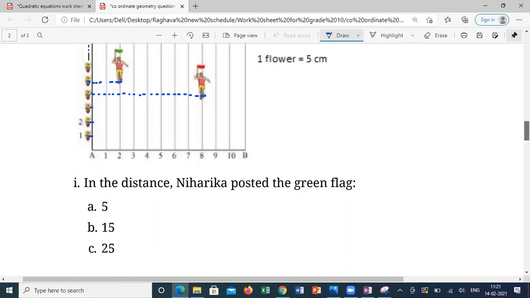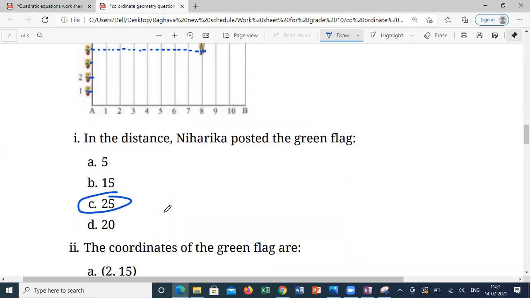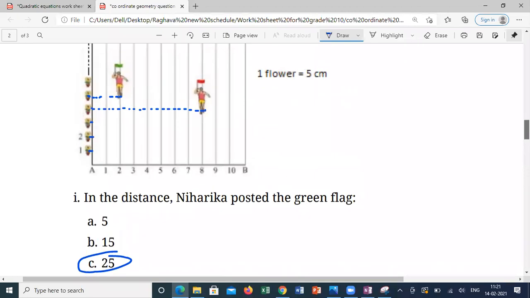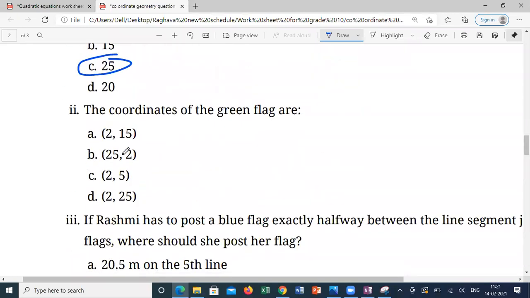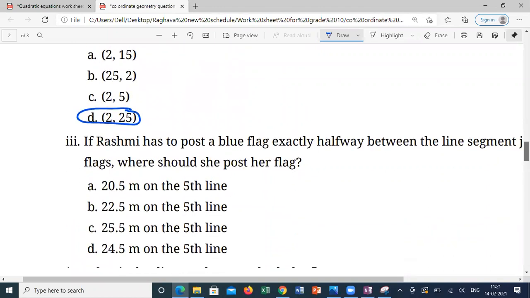Answer is 25. Next, the coordinate of the green flag is? This is the second line. This is 2 comma 25. D option.